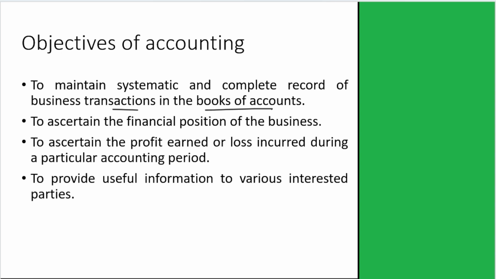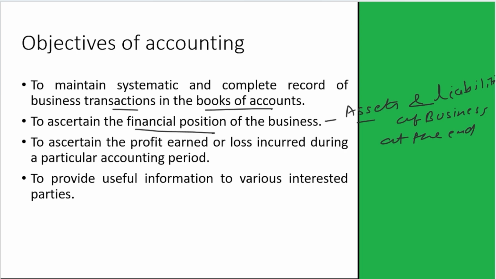Second objective of accounting is to ascertain the financial position of the business. All these accounting activities are done to know the financial position of the business. Financial position means the position of the assets and liabilities of the business at the end of the year.